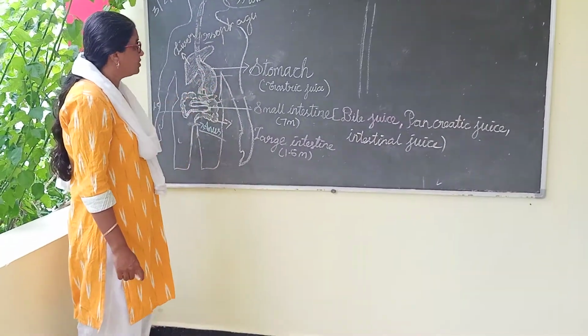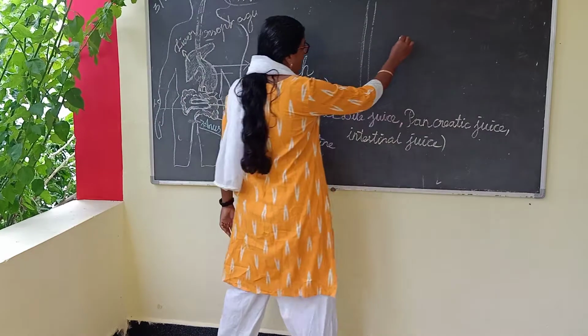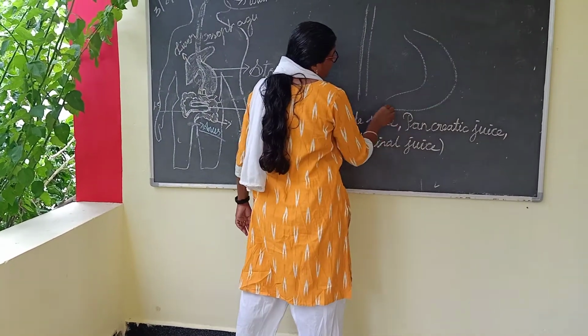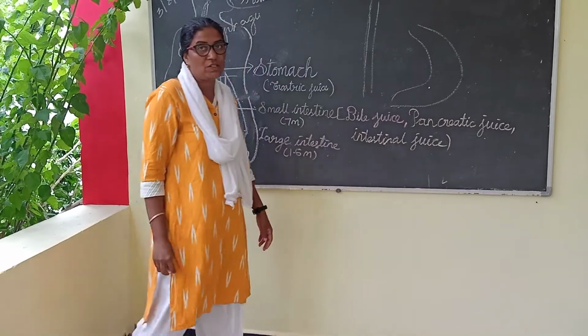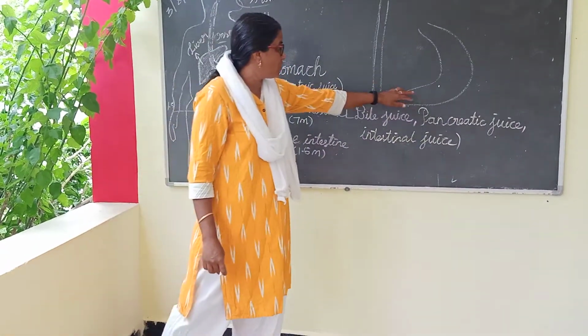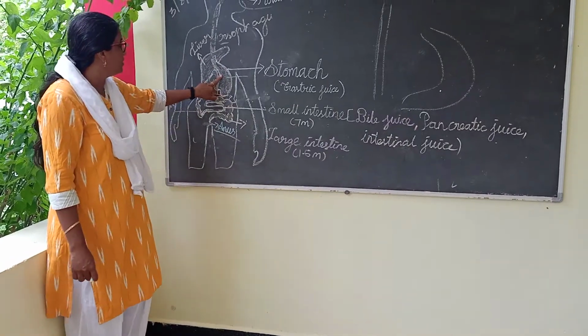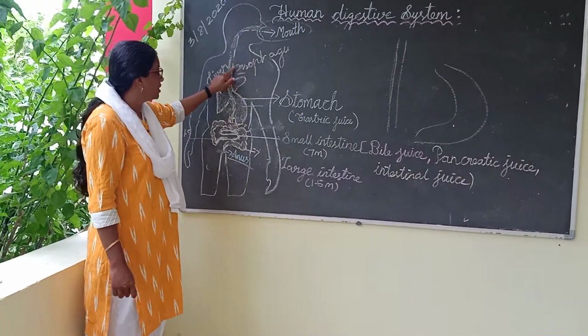So the stomach is a bag like structure. You can see the stomach here. How is the stomach? The stomach is like this. It is a bag like structure. So again I am repeating it: the stomach connects to the mouth through the esophagus.